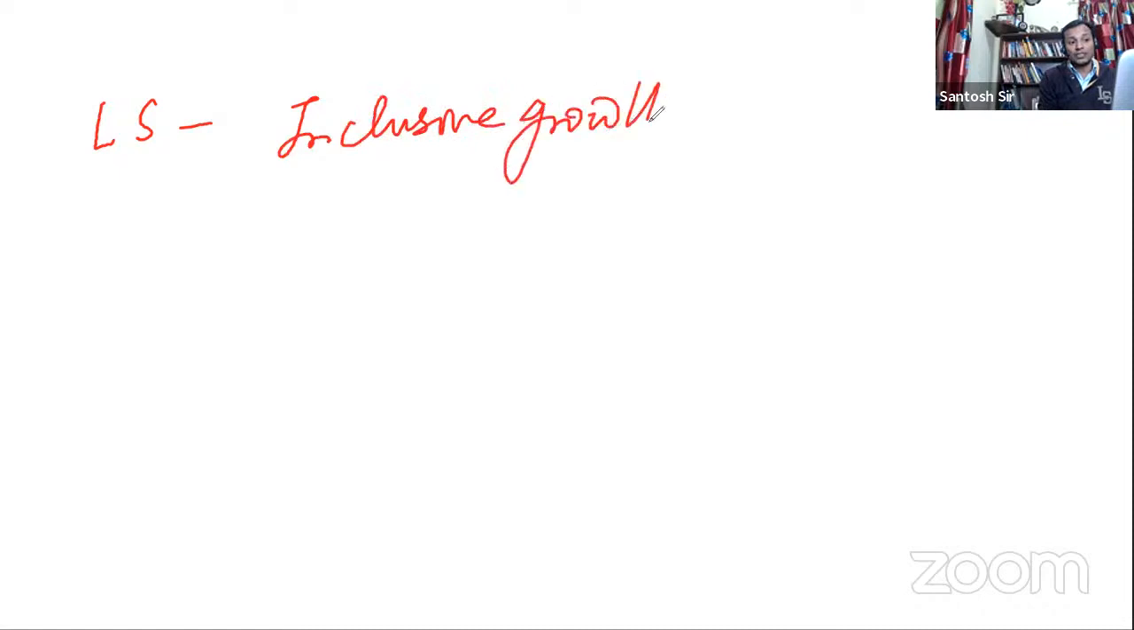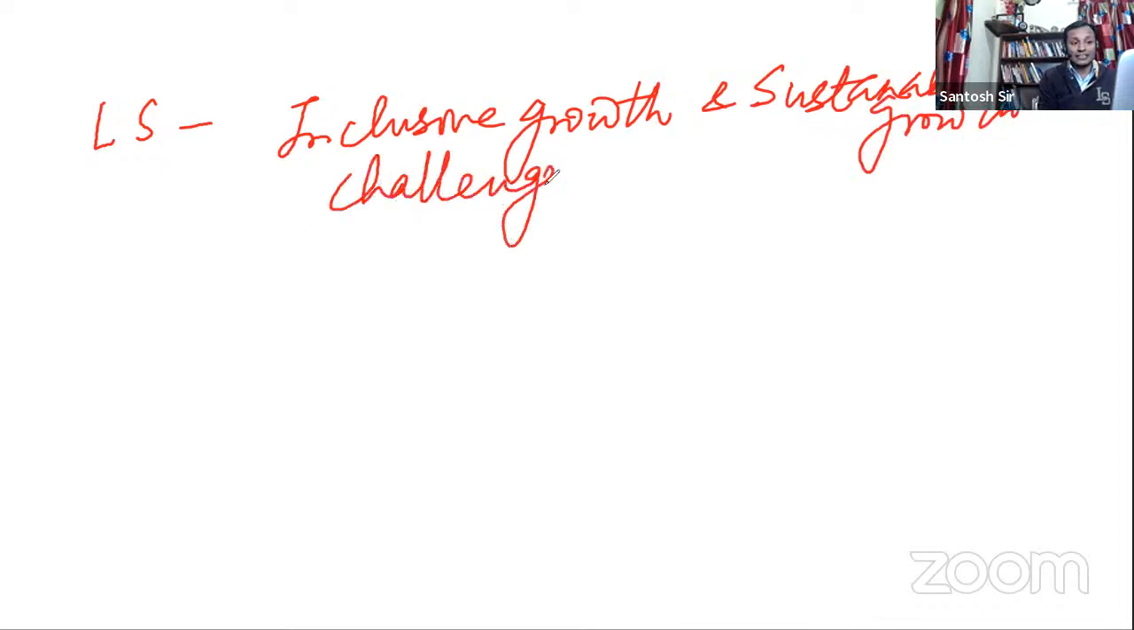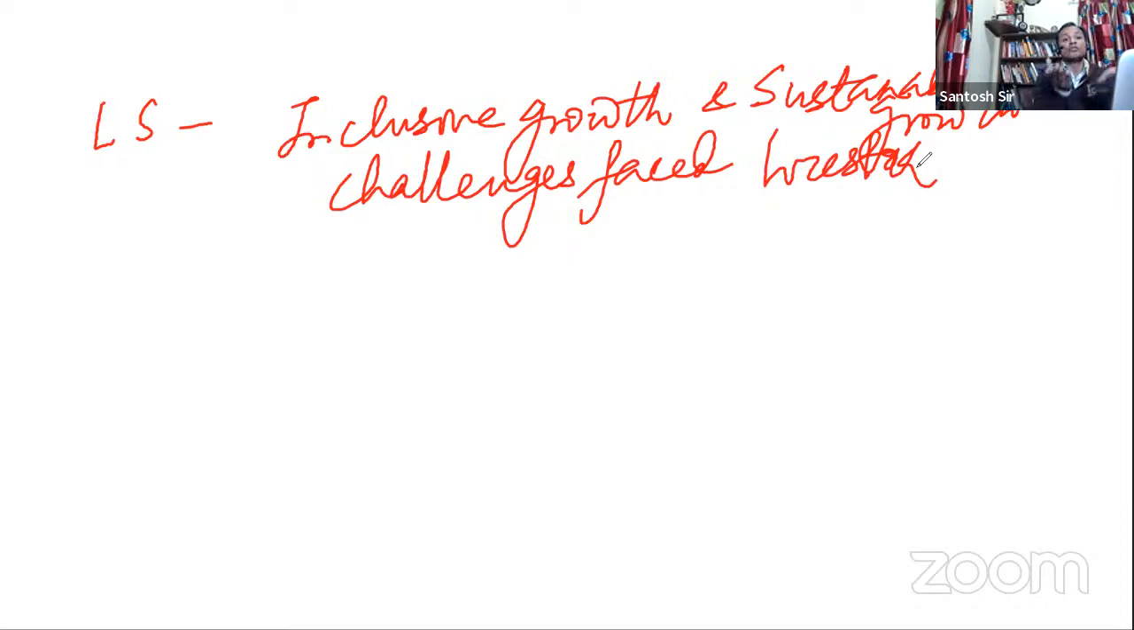So first of all, the question makes a statement. What is that statement? That the livestock sector is a vital link for inclusive growth and sustainable growth. This is a very important point. And then the second part of the question asks what are the challenges faced by the livestock sector. So we have to try to link the livestock sector to inclusive growth.